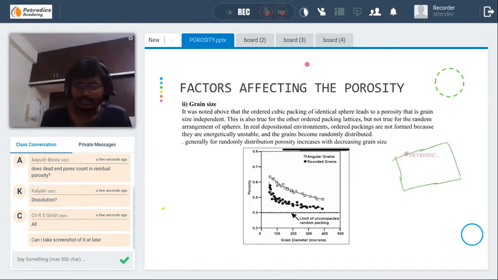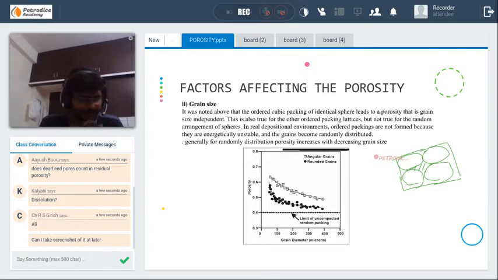See, consider a formation which has identical spheres. Under these circumstances, the grain size does not play any role, because the porosity of the formation will be dependent only on packing arrangements, because as all the sizes are similar, the pore space will also be the same. The pore space to the bulk volume ratio will be the same.